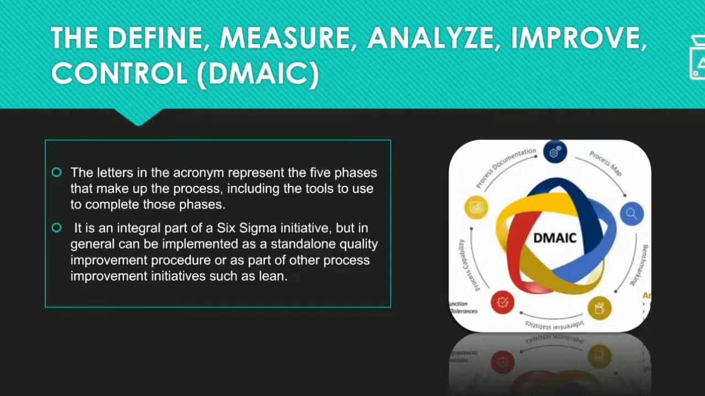Okay, so it includes some tools that are used to implement and complete all those steps. Generally it is an integral part of a Six Sigma initiative or program, or you can say while forming any Six Sigma strategy in an organization, we have to use this DMAIC cycle first. Also this DMAIC cycle can be implemented as a standalone quality improvement process, or you can also use it for any other process improvement initiative. Got it? So that is just a general overview of the DMAIC.